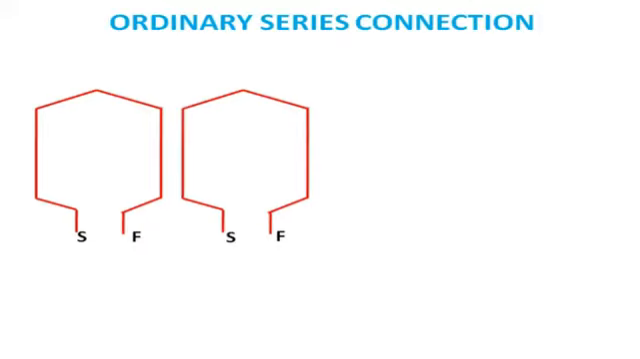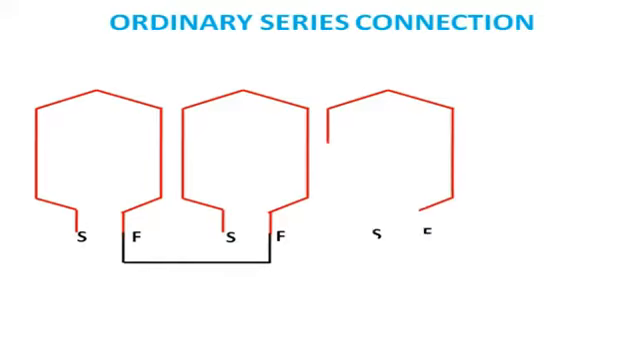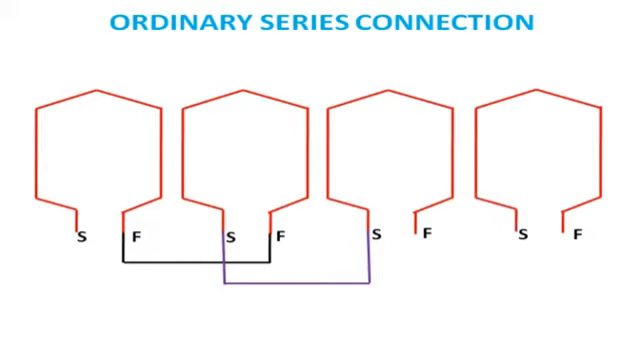Now see one by one. Ordinary series connection. This is a coil group. The ordinary series connection will be finish to finish, then starting to starting, finish to finish. This combination will continue. You can see that the first and second coil groups are connected finish to finish. Then second to third, starting to starting. Then third to fourth, again finish to finish. And finally, the A1, A2 terminals of one phase will be starting to starting.